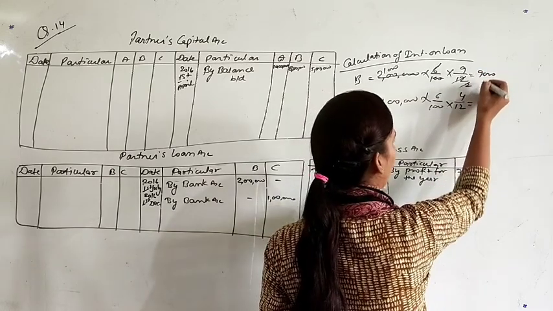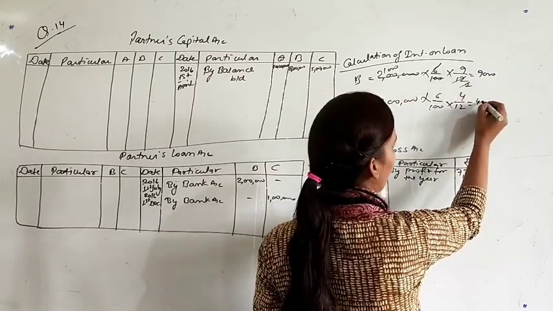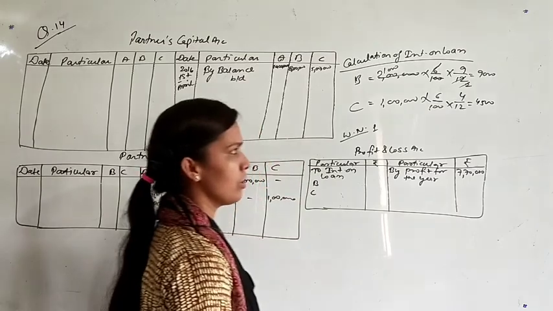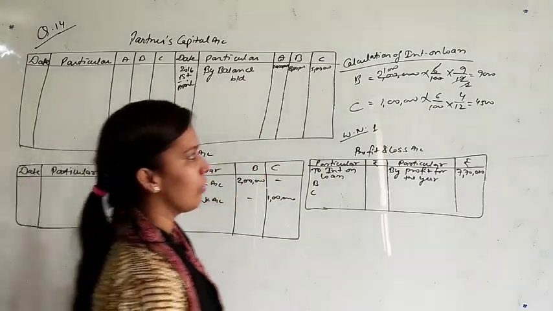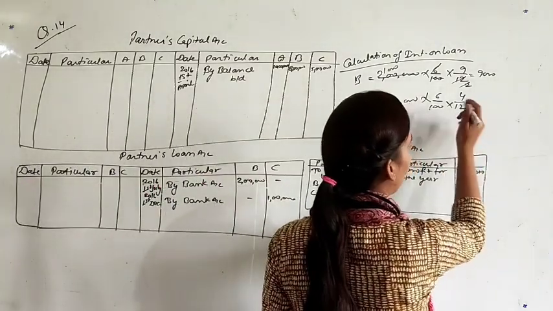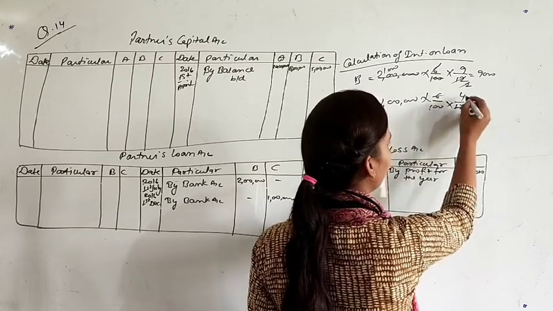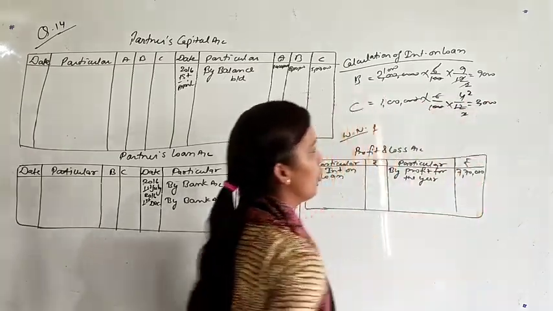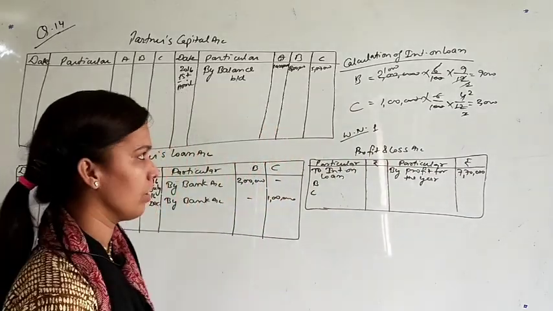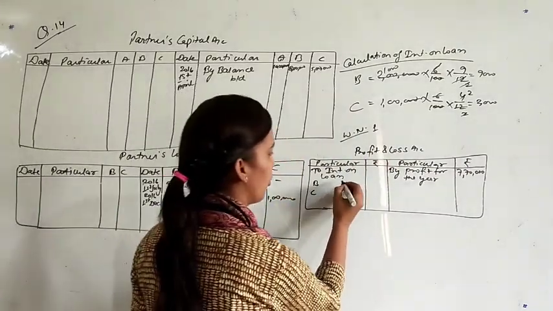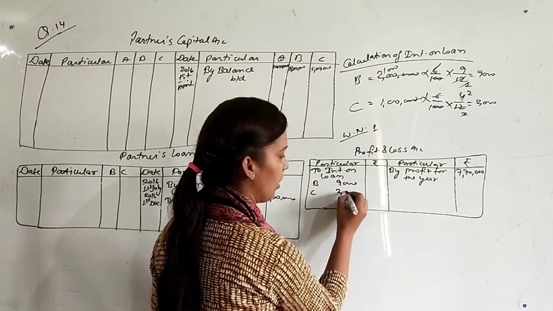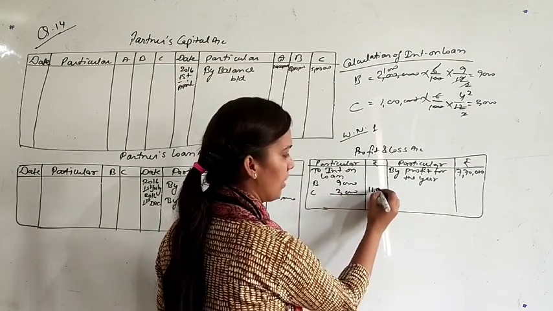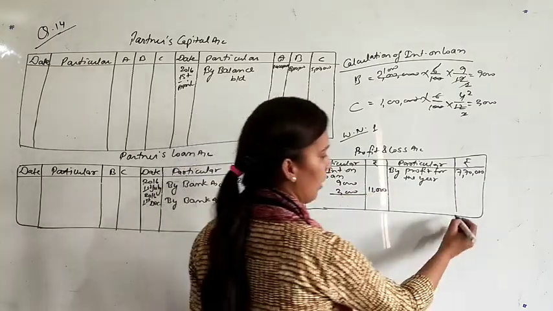For the first partner it will be 9,000 and for the second partner it will be 2,000. So this 9,000 and 2,000 we will show here. So total interest will be 11,000.